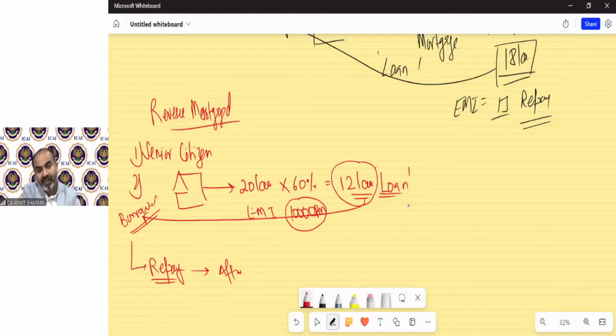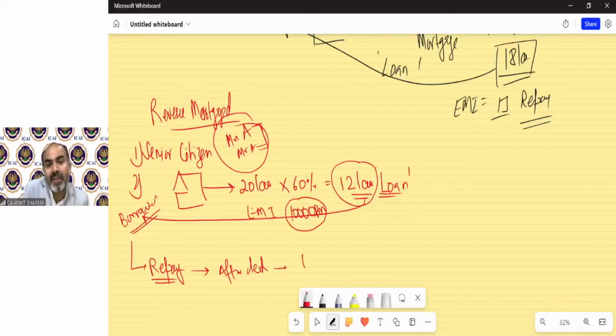But if you do not have any funds, then forget about the repayment until after the death of the husband and wife both. If Mr. A and Mrs. A took the loan, and if Mr. A died, it does not mean the bank will sell your property. The bank will wait as long as any one of them is alive. After the death of both Mr. A and Mrs. A, the property will be sold by the bank and the loan and the interest will be recovered out of that amount. So technically the repayment will be in lump sum.